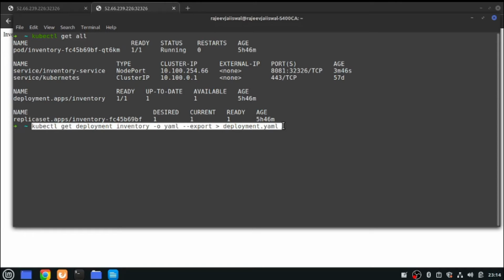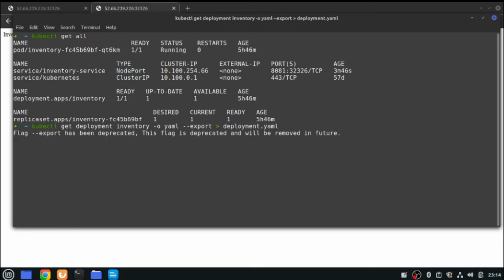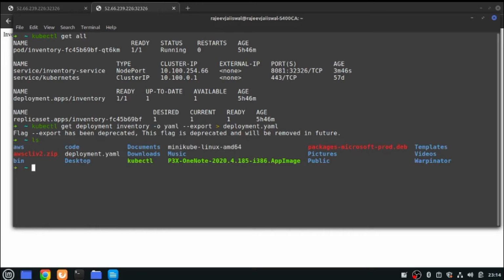Let me just show you. So it has generated the YAML file. Let me just list it out. There's a deployment YAML. Right? Let me open this.